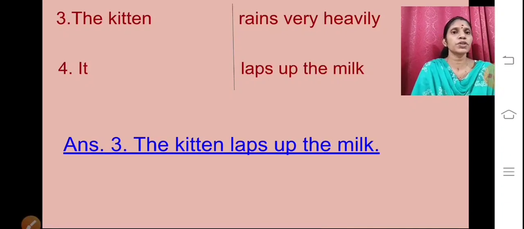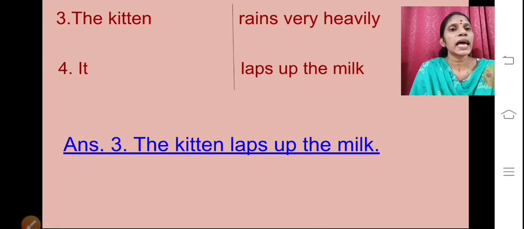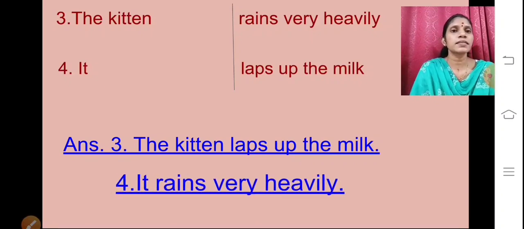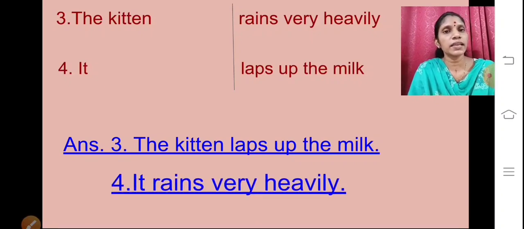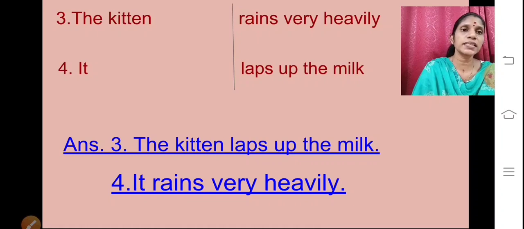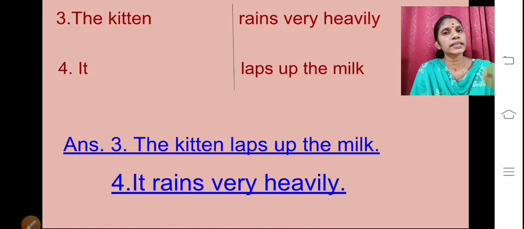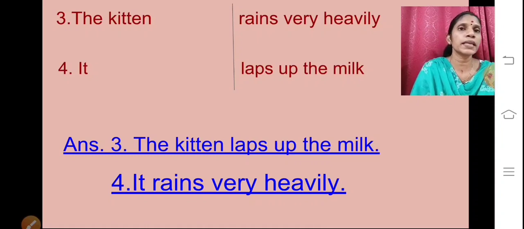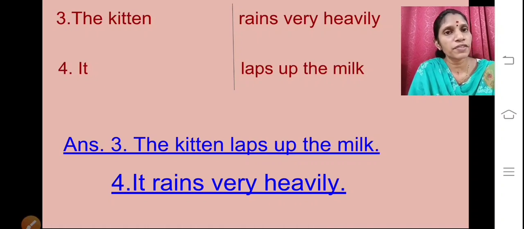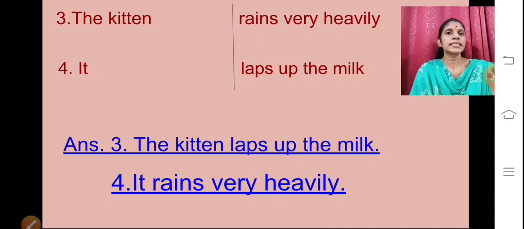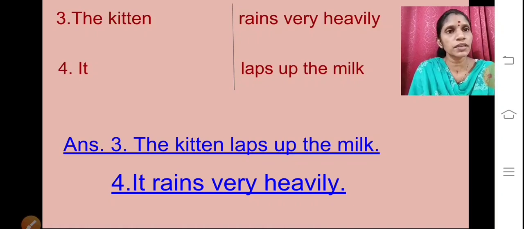Okay, you are supposed to write like this. The kitten laps up the milk. First letter T capital, and after writing the sentence, full stop. Then next is it rains very heavily. It rains very heavily. I capital, and after writing the sentence, again full stop. Okay, so like this you have to join the pairs from column A to column B. So here we have finished with our sub-question C.